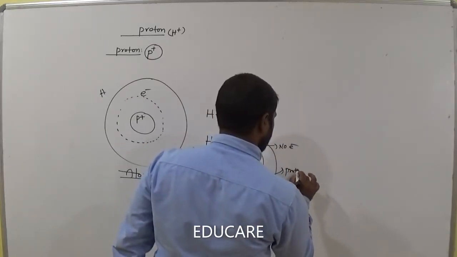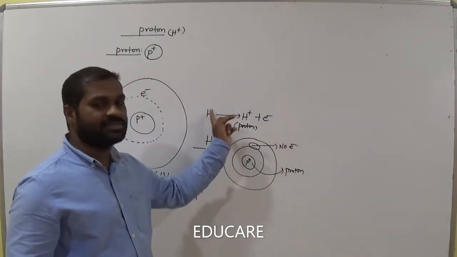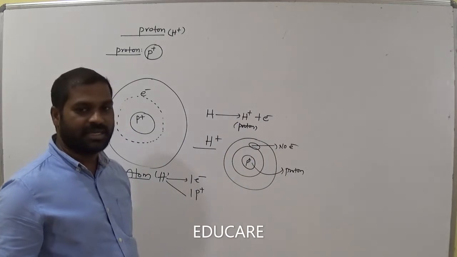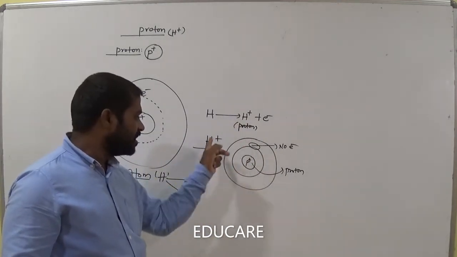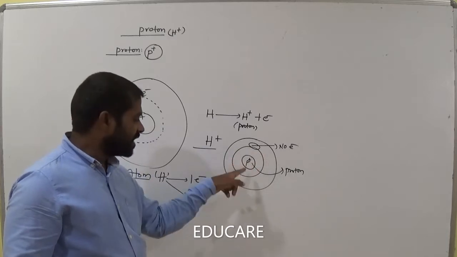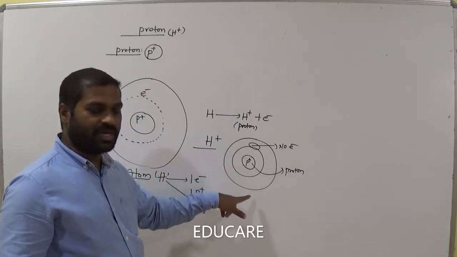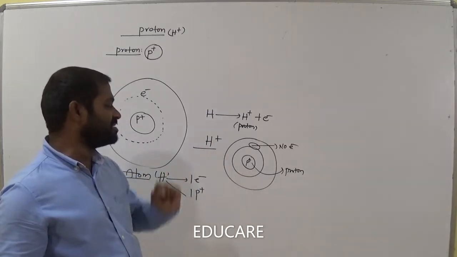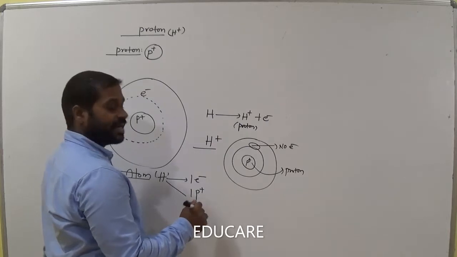H plus means when a hydrogen atom loses one electron, then it is called proton, H plus. Losing of electrons means there is no electron in H plus. Here it has protons only, P plus only. That's why H plus is called proton. In H plus only protons are present, am I right?